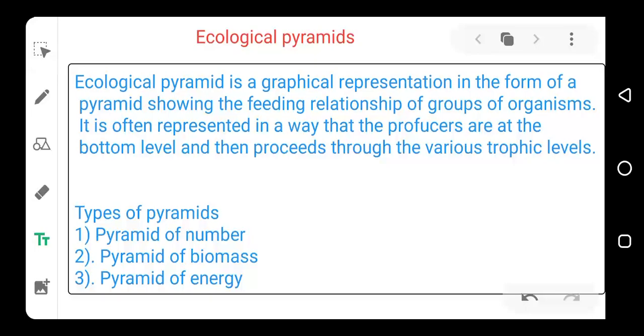We've talked about food web and food chain. Another way of representing the way organisms feed in an ecosystem is what we call ecological pyramids. We have three types of ecological pyramids. We have pyramid of number, pyramid of biomass, and pyramid of energy. Now let's talk about pyramid of number.